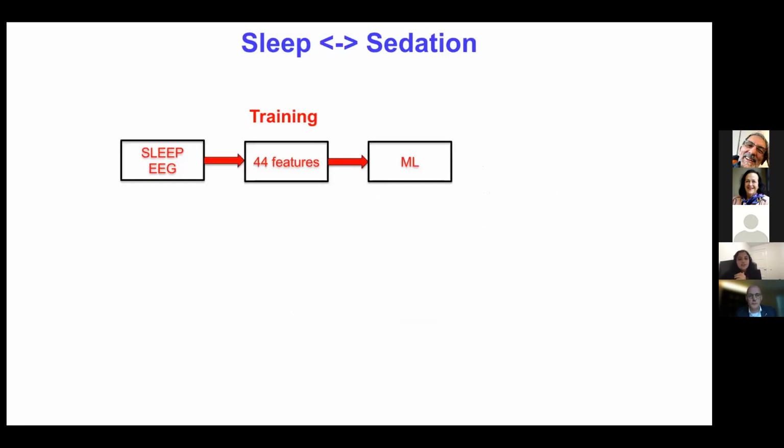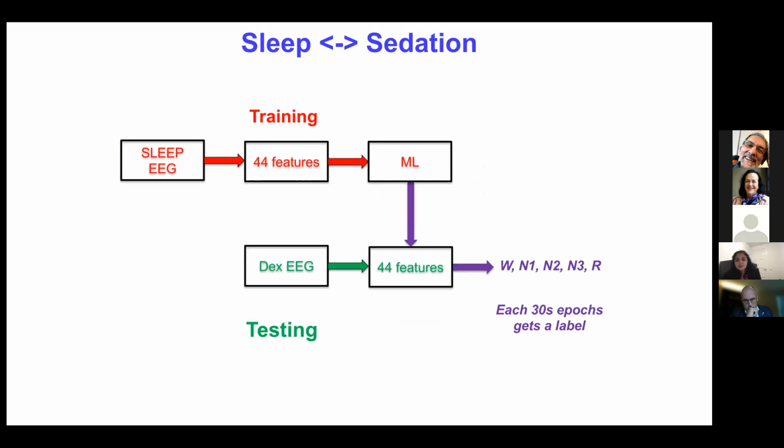Here we used the publicly available sleep data of almost 13,000 patients, and we extracted 30-second epochs from them. We also extracted 44 features from the time, frequency, and entropy domains, as I explained in the previous algorithm. And we developed a machine learning algorithm to predict the different sleep stages. We trained our model on the publicly available sleep data, and we tested it on the dexmedetomidine data from the UMCG. So we tried to map each 30-second epoch from the DEX data to the sleep data.